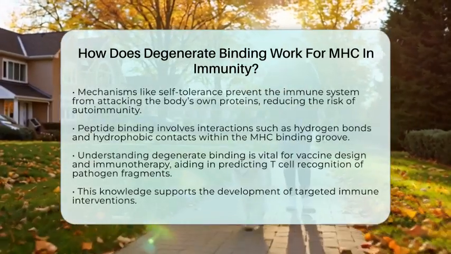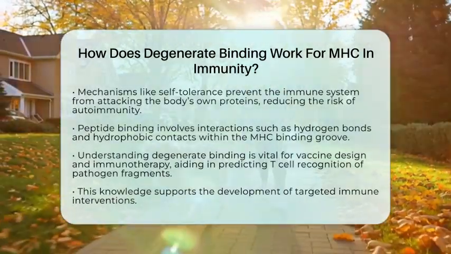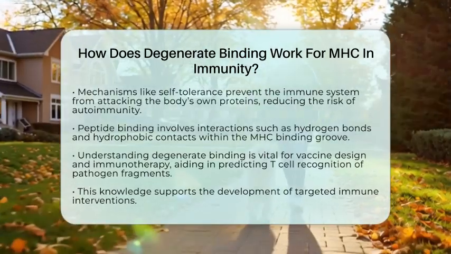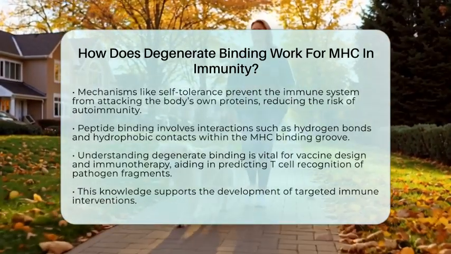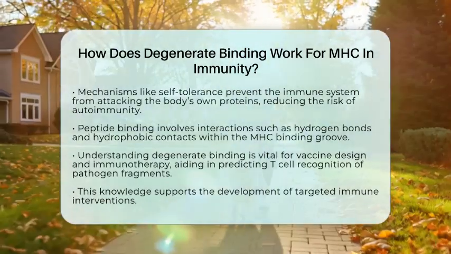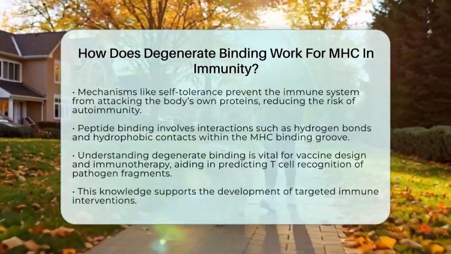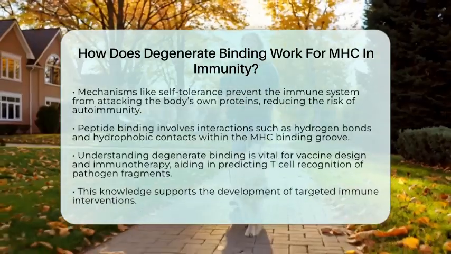In essence, degenerate binding allows MHC molecules to present a broad range of peptides. This flexibility supports the immune system's ability to detect many different pathogens while maintaining self-tolerance.